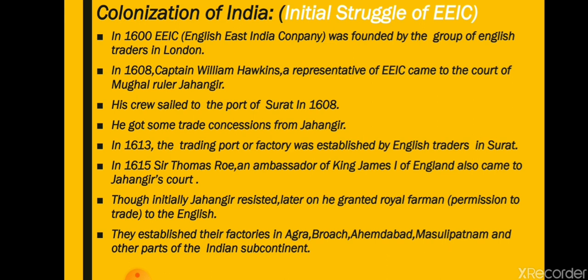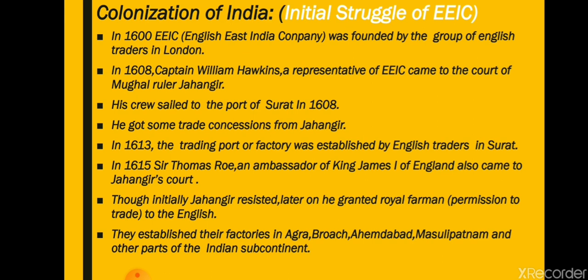Because the Britishers wanted to expand in India, Jahangir allowed them to establish their port in Surat. Thomas Roe also came to ask for the expansion of the trading company, as they wanted to trade in more different parts of India. Initially Jahangir resisted, but afterwards he allowed it. So they established their factories. The Britishers started expanding themselves, and they established their factories in Agra, Broach, Ahmedabad, Masulipatam, and other parts of the Indian subcontinent.